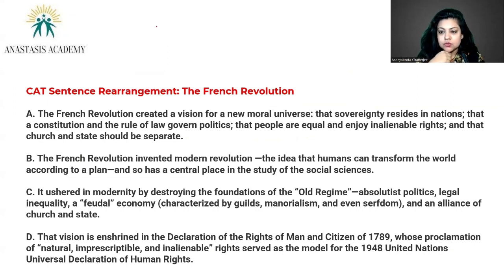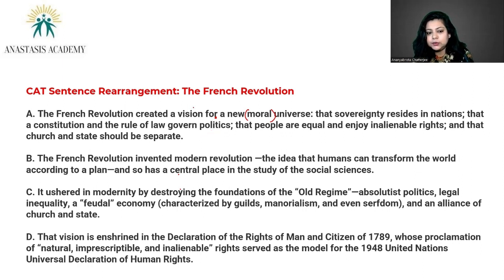Okay. So I would start reading the sentences now. Let us try to understand the meanings of these sentences first. The French Revolution created a vision for a new moral universe. So, when you say moral, first of all, it has to do with the distinguishing feature between right and wrong, basically. What should be done, what should not be done, like that.